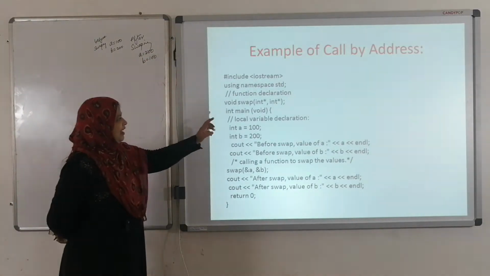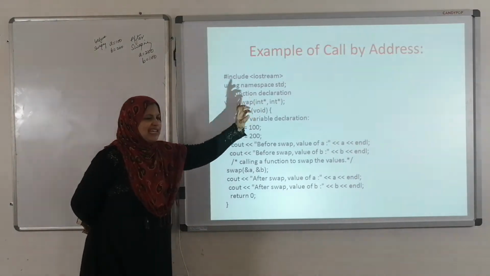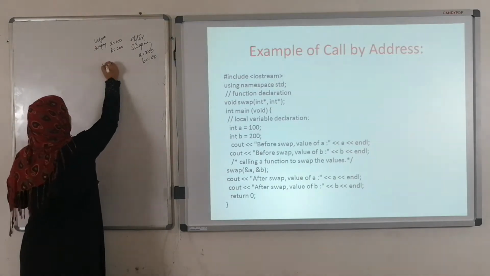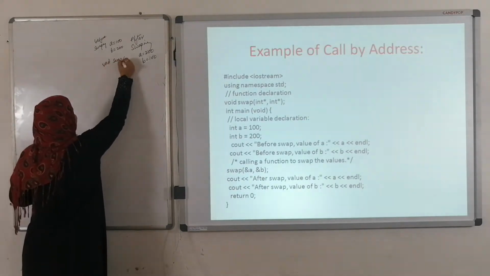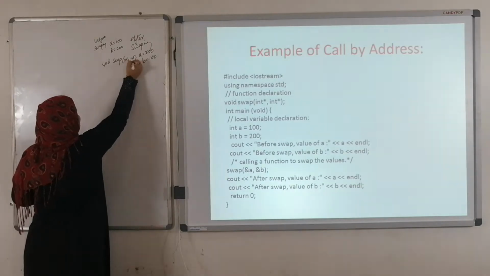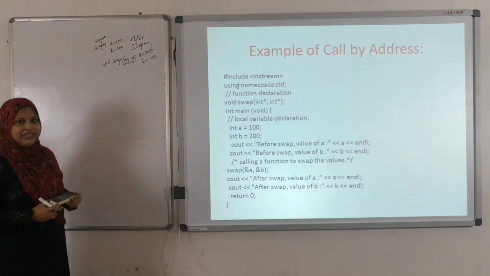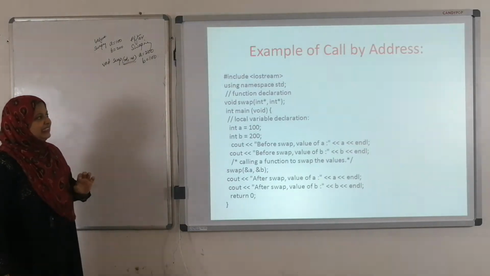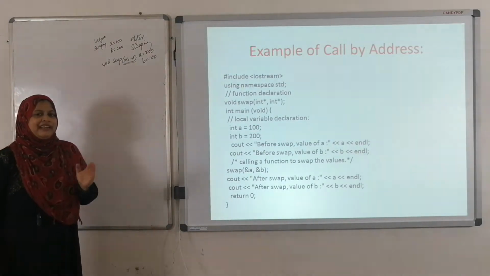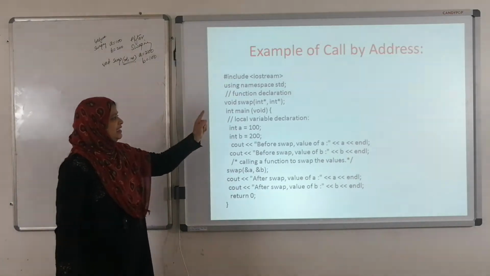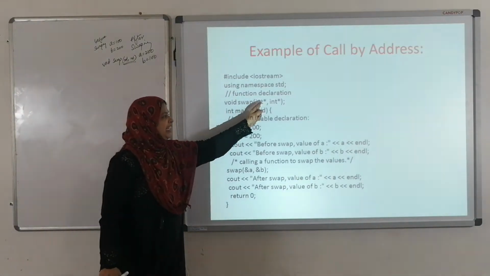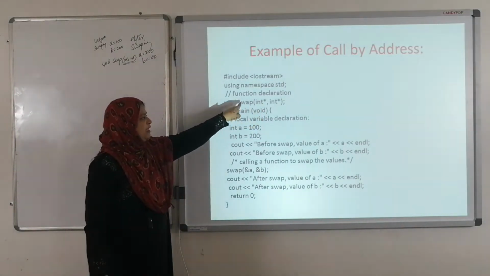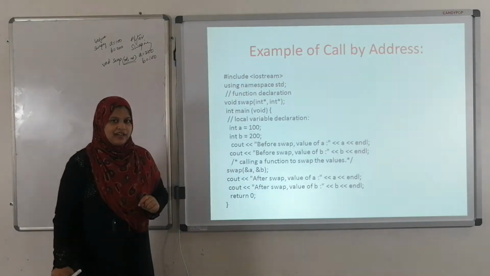See here. Now here, void swap int star comma int star, whereas in case of call by value, directly we write void swap int comma int. Why? Because there we are passing the values, that's why I use int comma int. Whereas in call by address, we are passing the address of actual parameters. That's the reason we create pointer variables and pass them, so we write void swap int star comma int star.